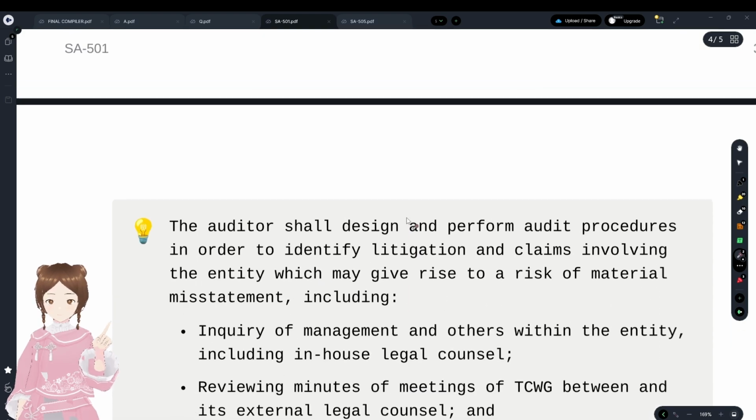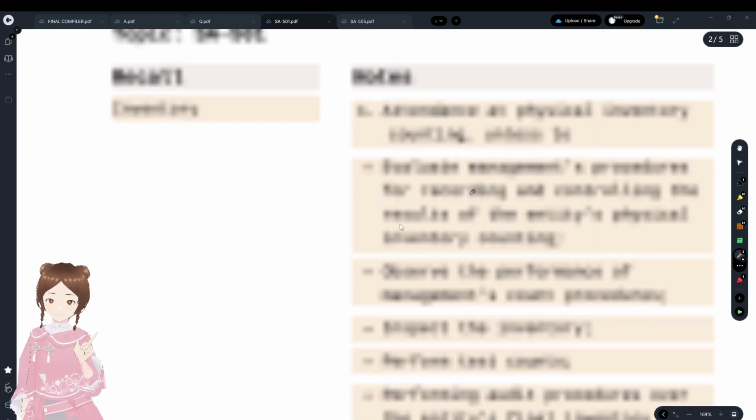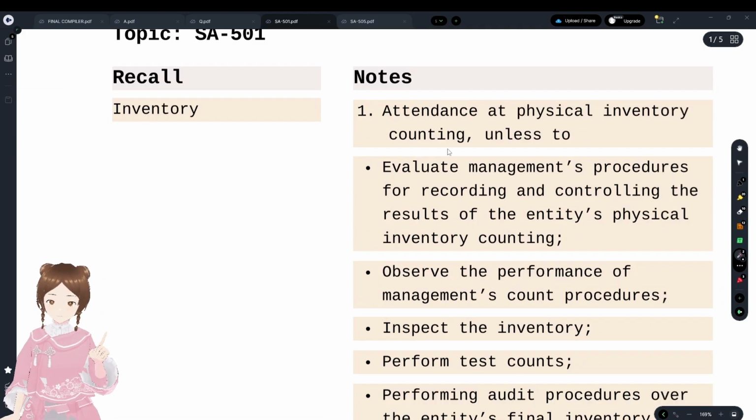And that's with regard to the inventory. We'll see the inventory portion first. Attendance at physical inventory counting, that's what the auditor has to do. First, he has to evaluate management's procedures for recording and controlling the results of the entity's physical inventory counting. Second, observe the performance of management's count procedures.